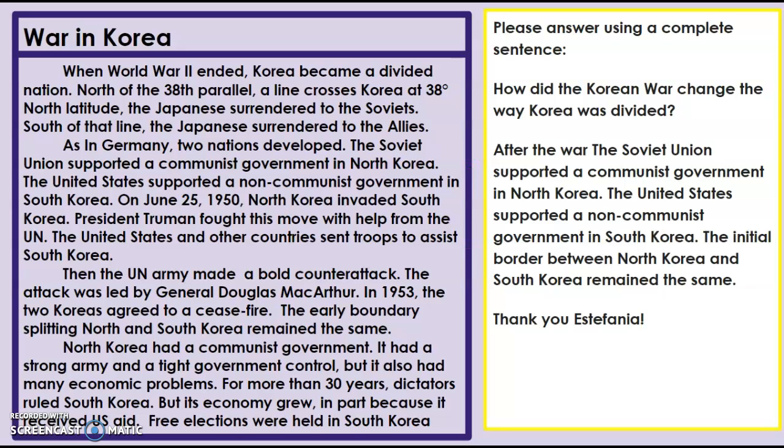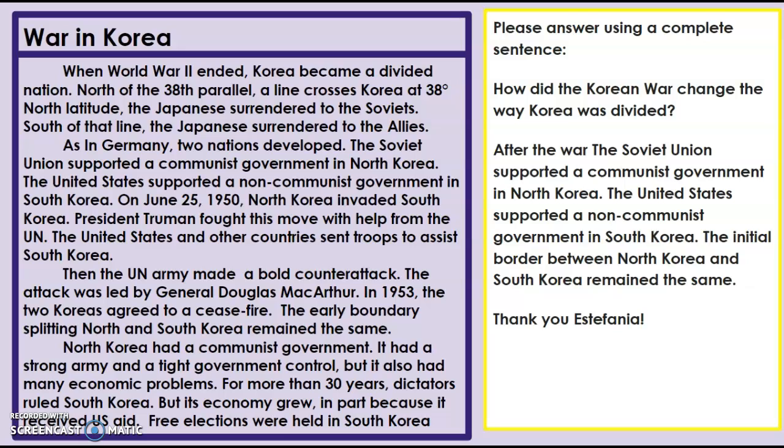So the first question had to do with the war in Korea, and I borrowed this answer from Estefania, so thank you so much. And the question was, how did the Korean War change the way Korea was divided? So Estefania wrote, after the war, the Soviet Union supported a communist government in North Korea. The United States supported a non-communist government in South Korea. The initial border between North Korea and South Korea remained the same.